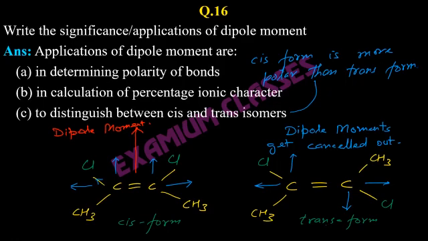Maybe altogether different compounds also, we will see in organic chemistry. So properties will also be different in that case. But cis and trans forms, except for physical properties, otherwise have similar properties. Other isomers may have altogether different properties. So I'm talking specifically about cis and trans forms.